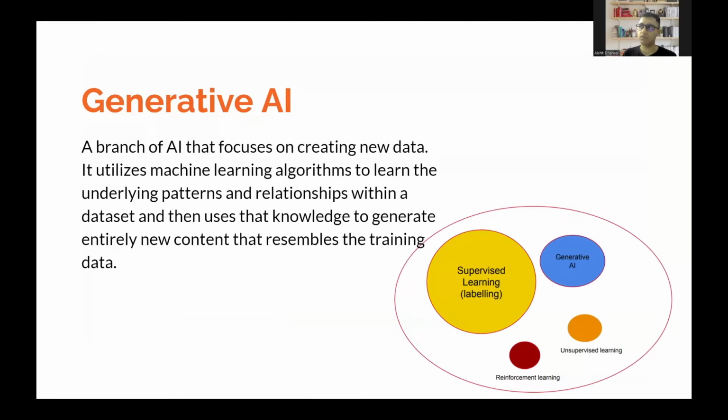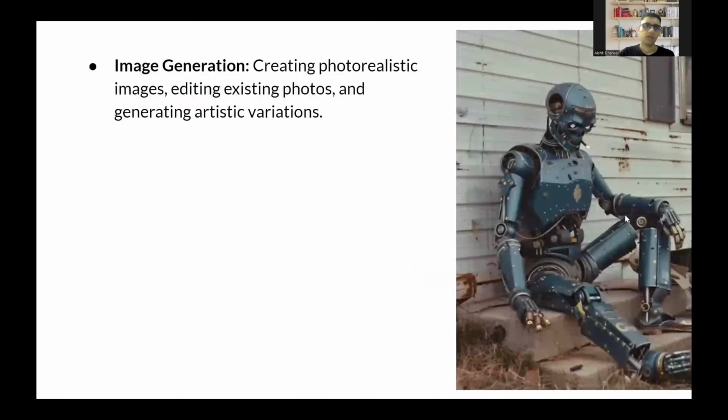Generative AI is different from other domains of machine learning, that is supervised learning and unsupervised learning. Supervised learning tries to predict something based on the past data. Unsupervised learning tries to mostly cluster data into unlabeled clusters, and that is how generative AI is different from the other domains. What are the use cases where we use generative AI?